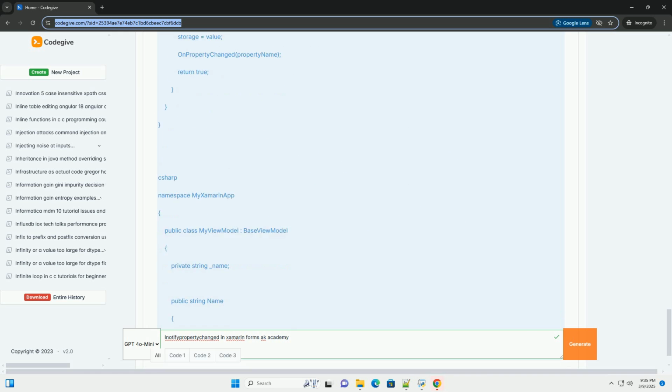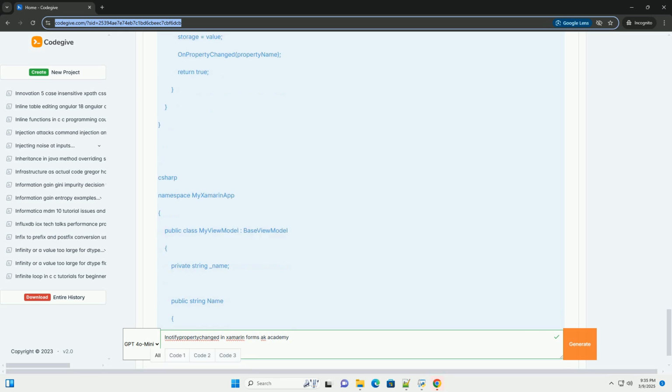Entry Text equals Binding Person.FirstName, Mode equals TwoWay. This creates a two-way binding between the Text property of the entry and the FirstName property of the Person object within the MainViewModel. Mode equals TwoWay means that changes in the entry will update the FirstName property in the view model, and changes in the FirstName property in the view model will update the entry. The same applies to the LastName property.